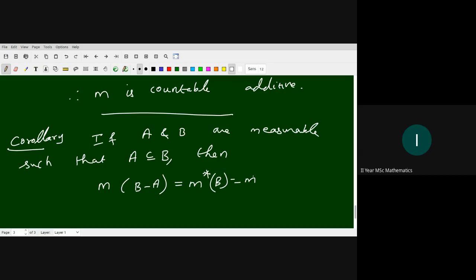And if you have two measurable sets, their difference is measurable. So B minus A is also measurable. So we write the result that m of B minus A is m of B minus m of A.